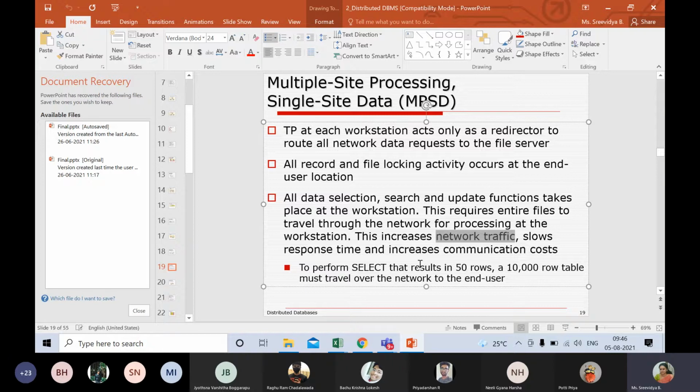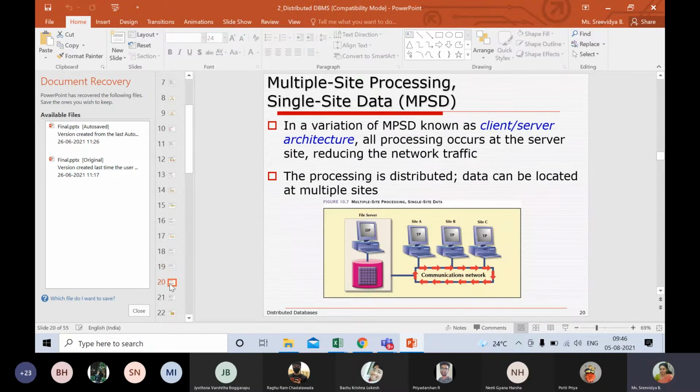So here, when I say processing, understand that the processing workstation will only get the entire table. They will not be getting any kind of processed data. Only the source tables will be given to the processing site, and they process the data and give back the data to the site wherever it is required. I mean, wherever it is requested.